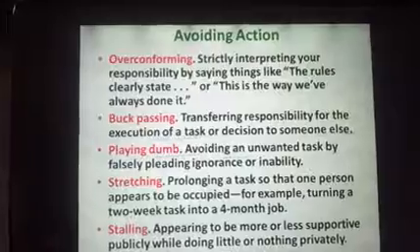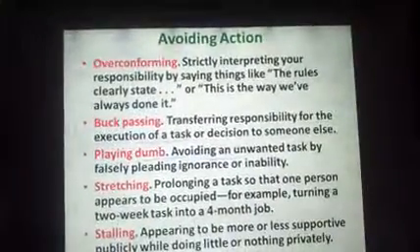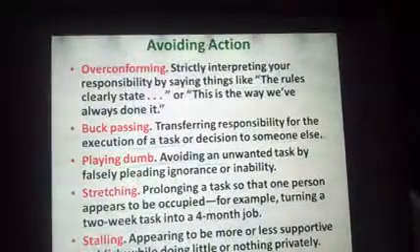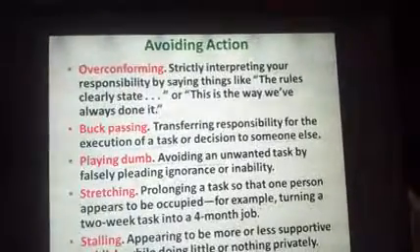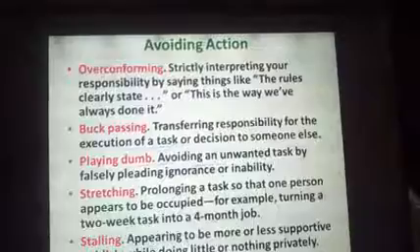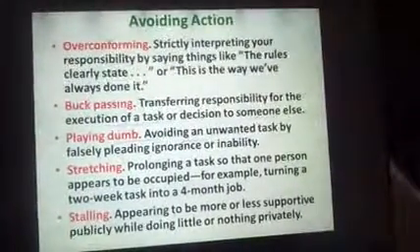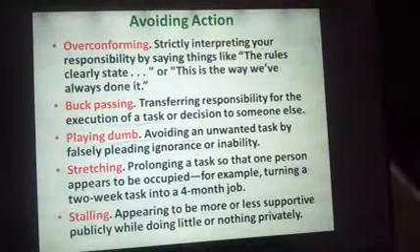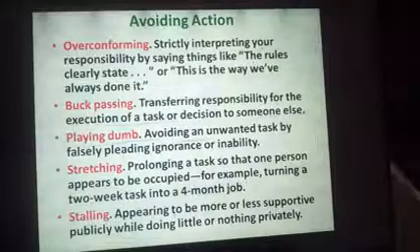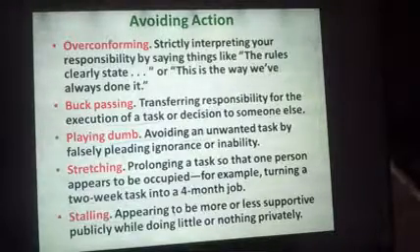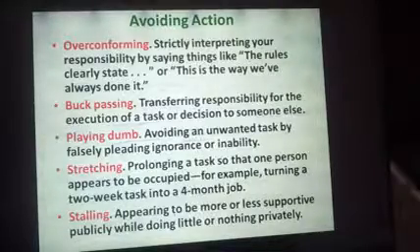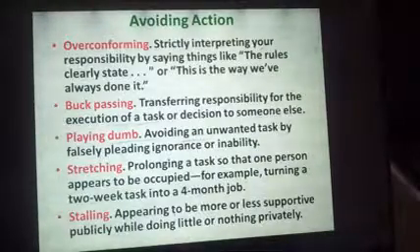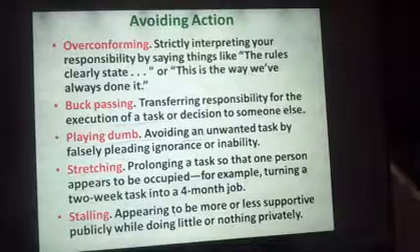Over-conforming is strictly interpreting your responsibility by saying things like the rules clearly state, or this is the way we have always done it. That is also over-conforming. Then you have buck passing, an important concept. Buck passing is transferring responsibility for the execution of a task or decision to someone else.